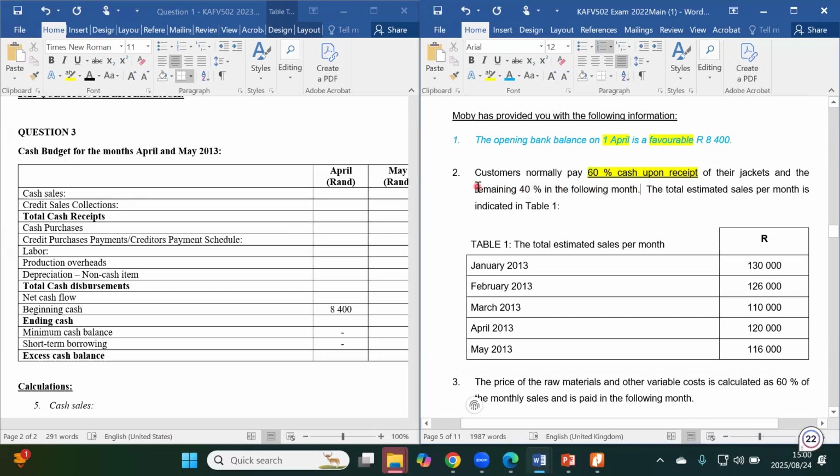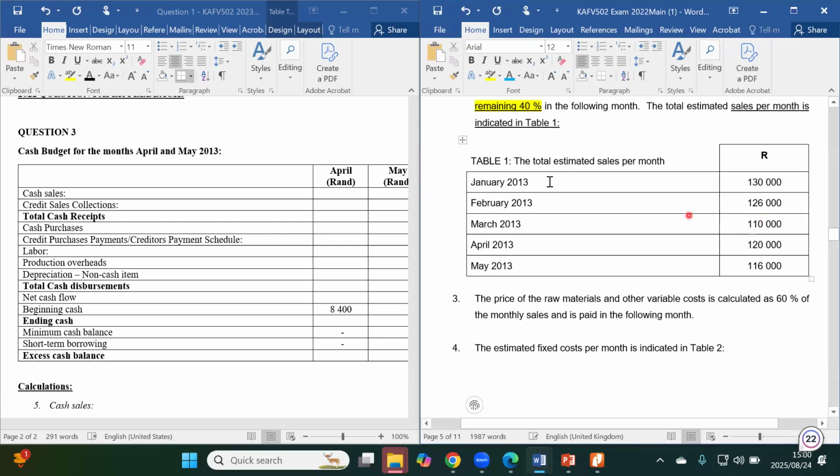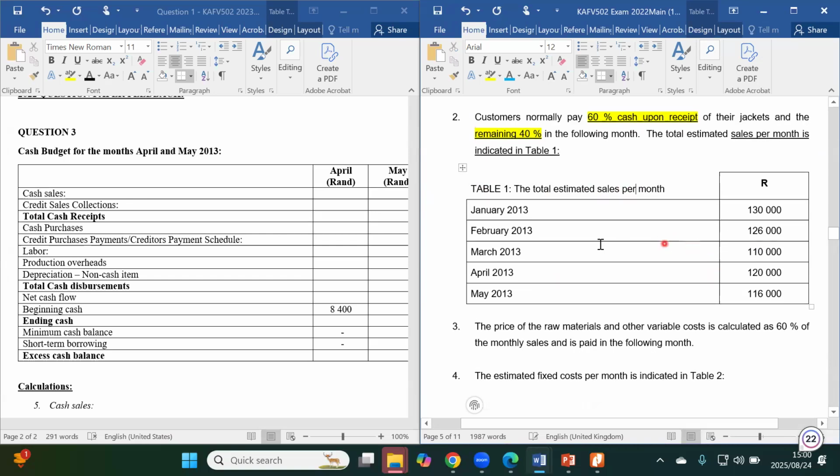So the remaining 40% is credit sales. Are we together there? That's what this information implies. So now the total estimated sales per month is indicated in table one. This table one gives us an estimation of the sales that the company anticipates to make, over the duration of the period that we've been given.